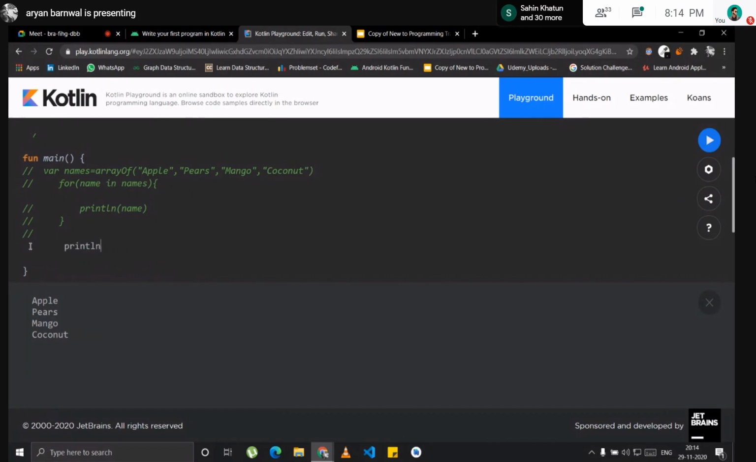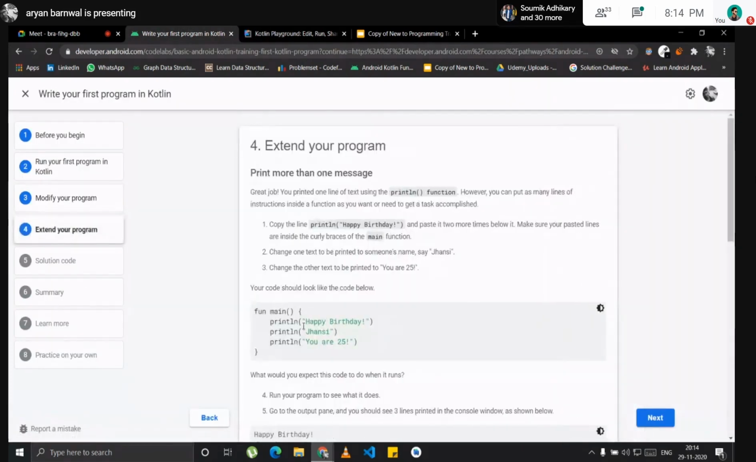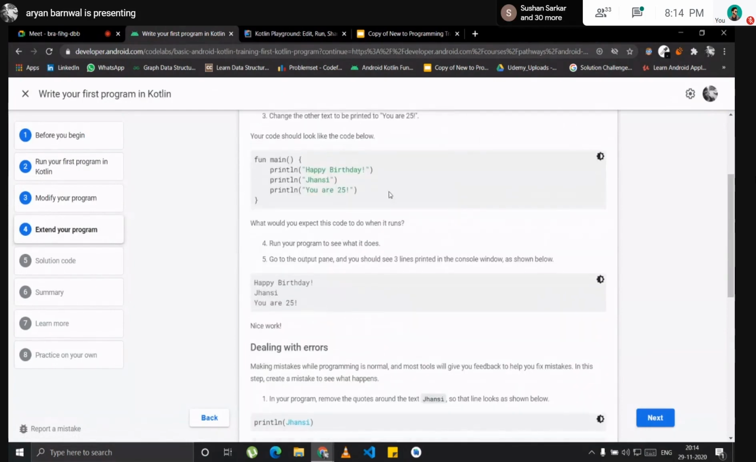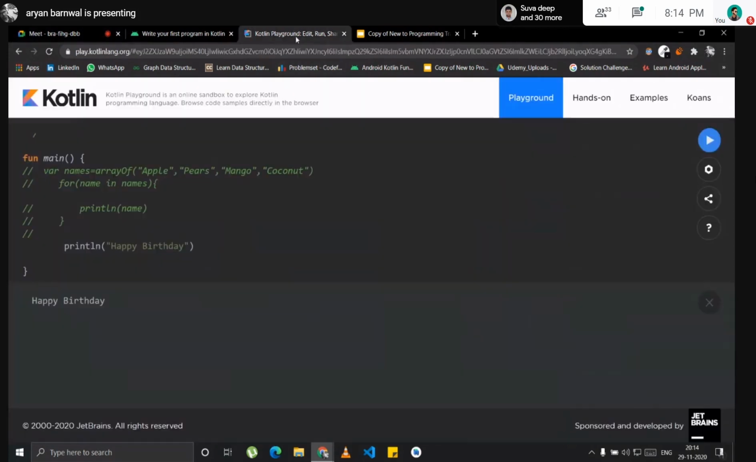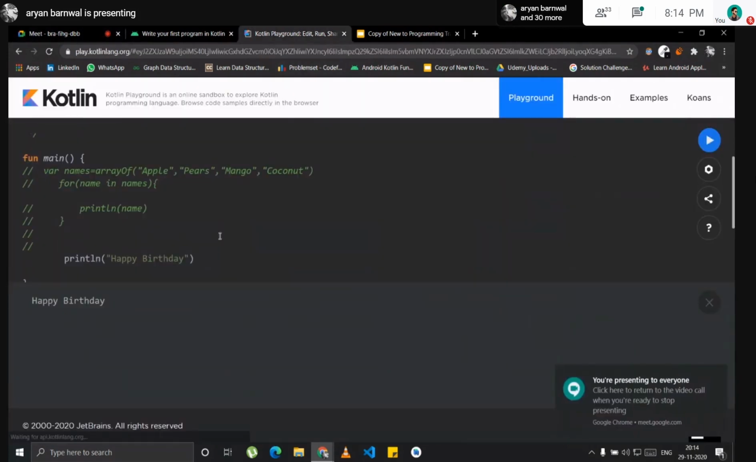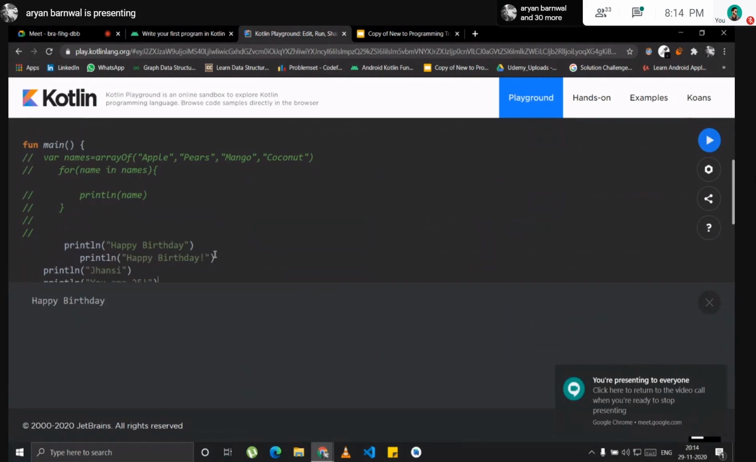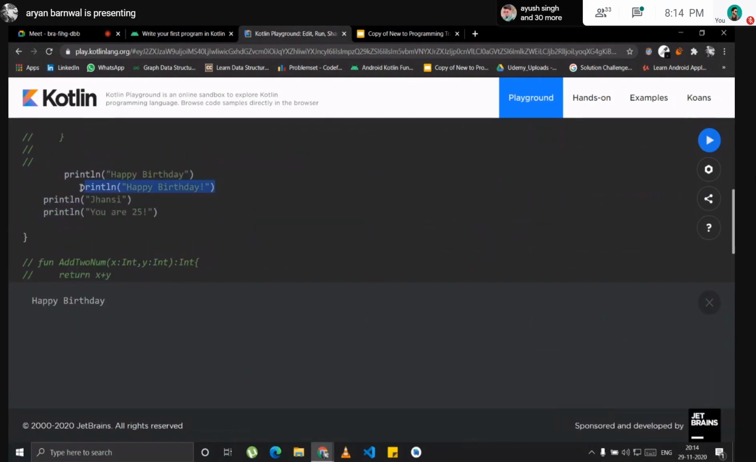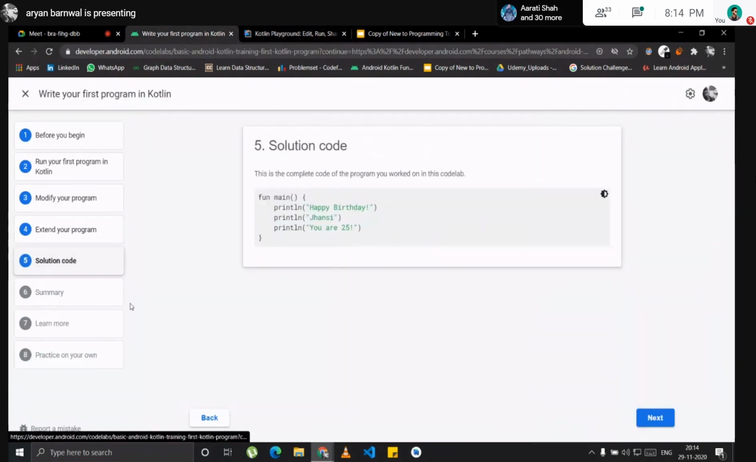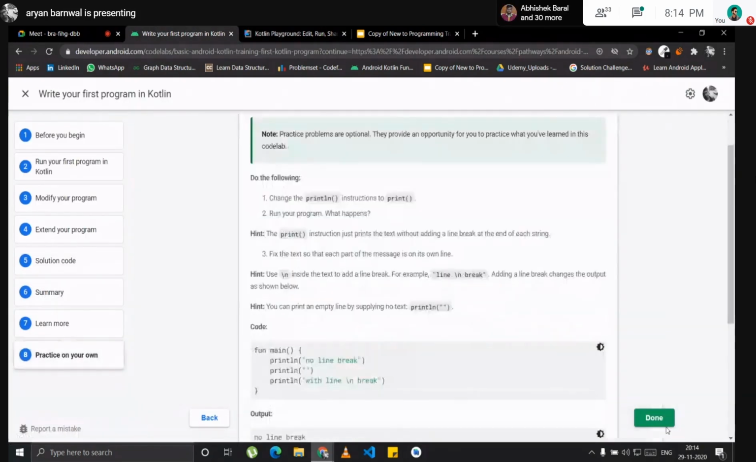I have to write println happy birthday. So yeah, this works. Next we'll check again. We have to print three things. So we'll just copy the code here, just these three things. You can always copy paste. There's no problem in that if you understand everything. So control, sorry, here. I will just run it, and you will see: happy birthday, Jhansi, you are 25. So that's all for the first codelab. That's pretty easy. Done.